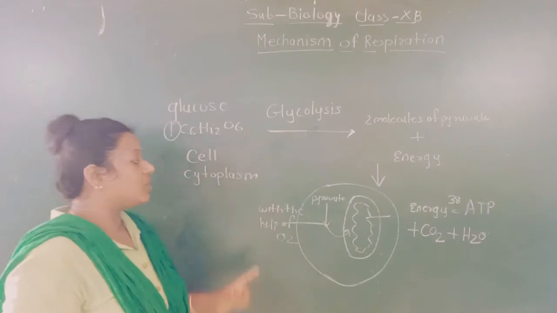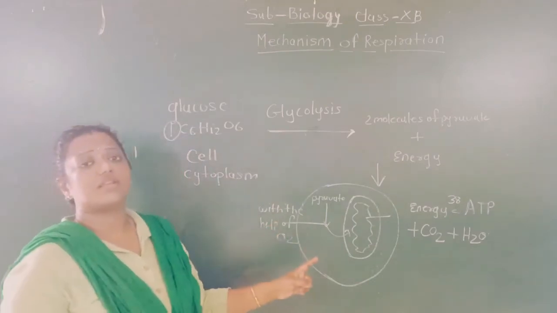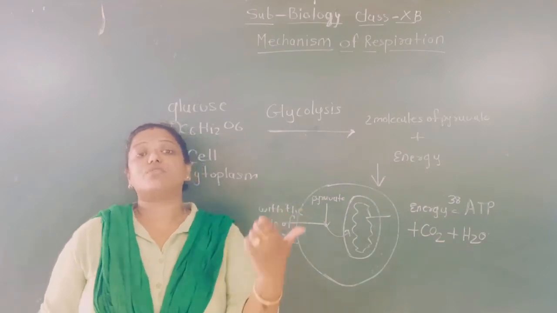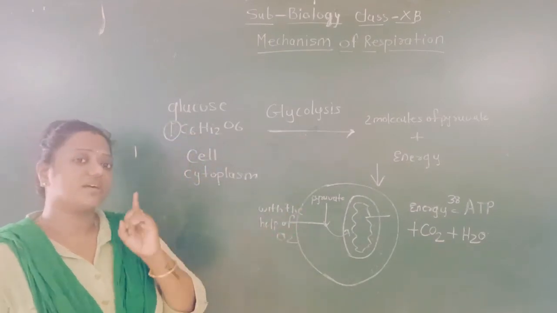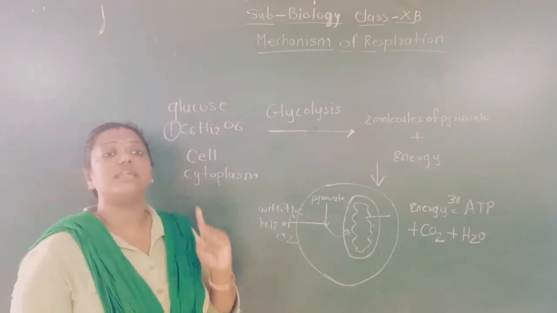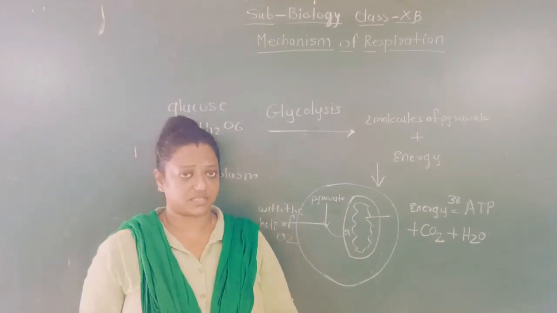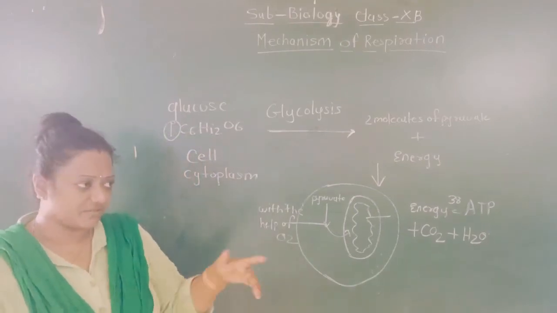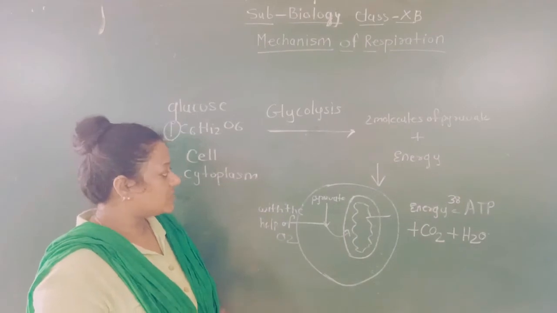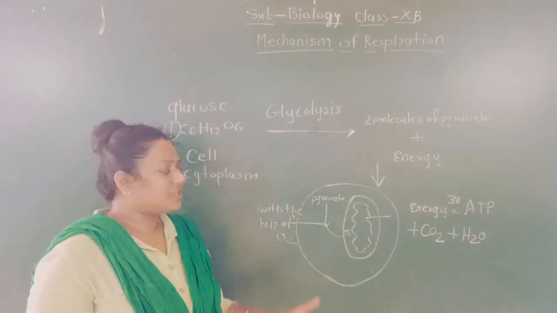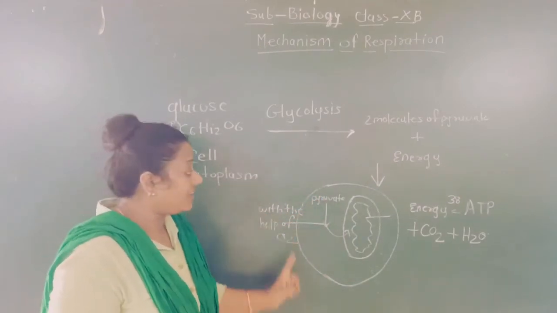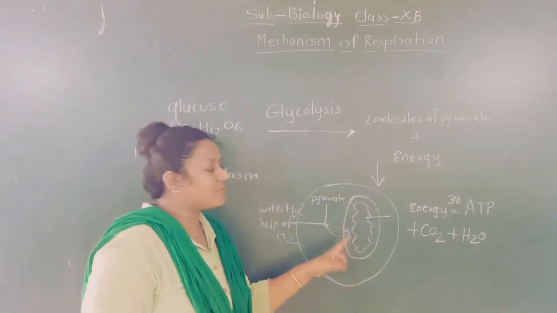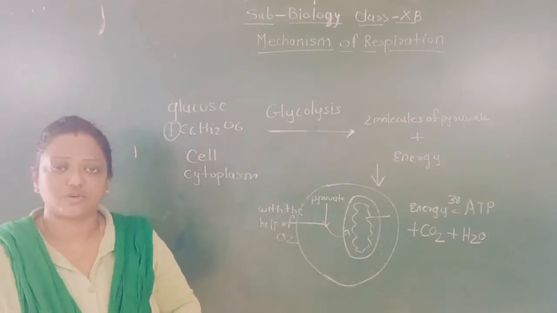And whenever oxygen is needed to prepare energy, a large amount of energy is prepared. A large amount of energy, meaning 38 ATP from one glucose molecule, is possible only in aerobic type of respiration. In other types of respiration, only a very small amount of energy is produced. That we will see very soon. So that reaction takes place in the presence of oxygen only and in the mitochondria only. This is very important. So aerobic respiration takes place in the mitochondria.